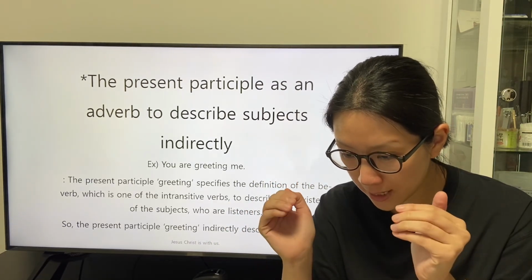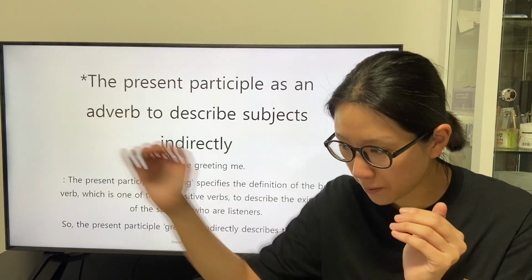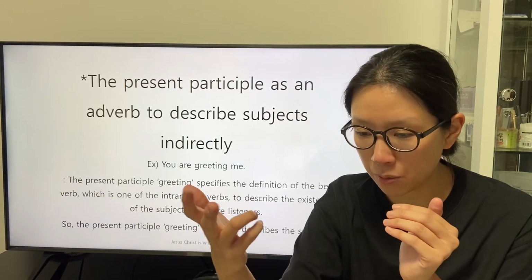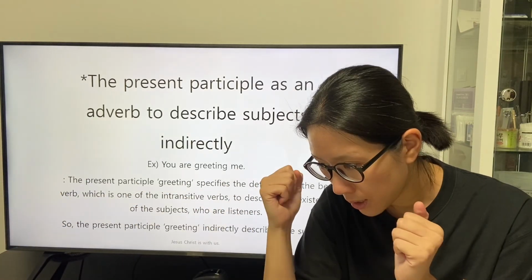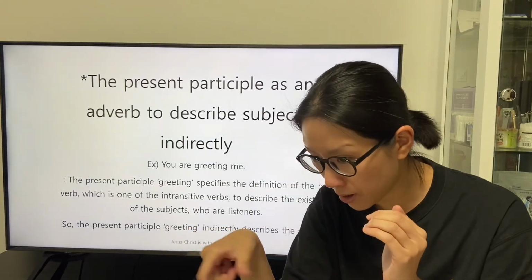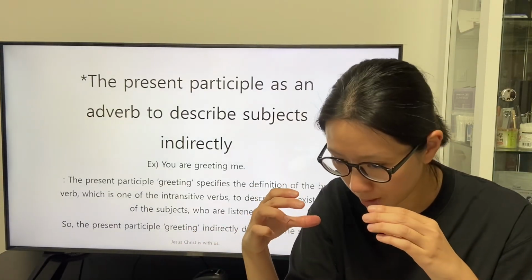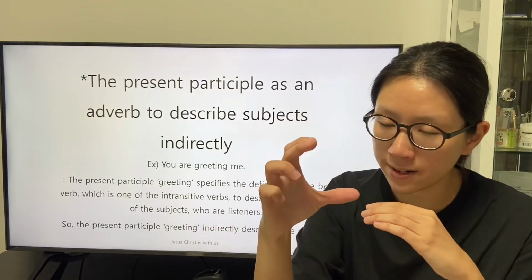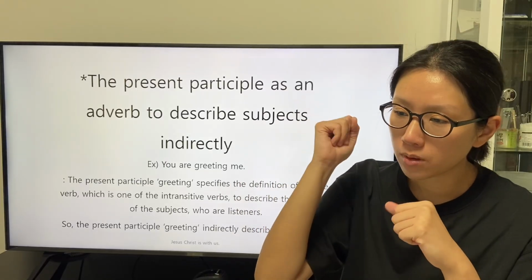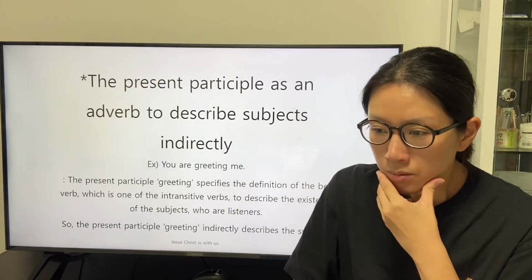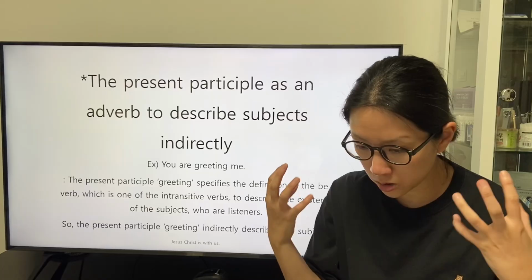The subject indicated by the relative pronoun in the subordinate clause and the be verb can be abbreviated.